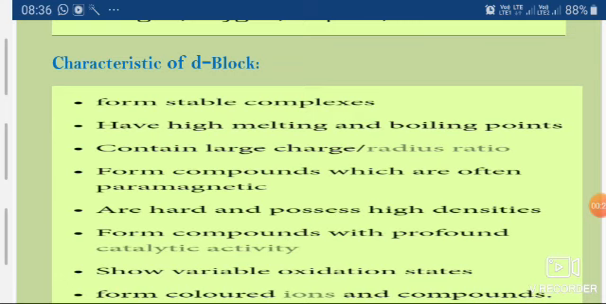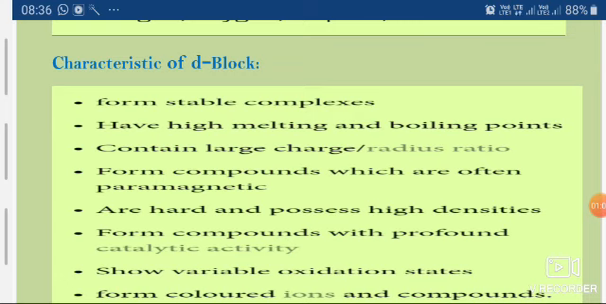In the last lecture, we have seen the cause of periodicity, then the long form of the periodic table, then the modern periodic law, and after that the general characteristics of S and P block elements. In that we have seen how the S and P block elements show different properties and form different complexes.